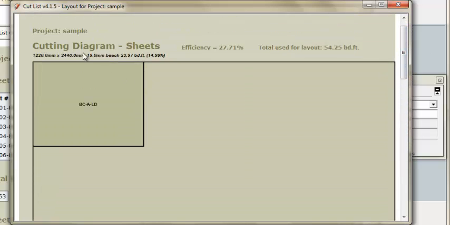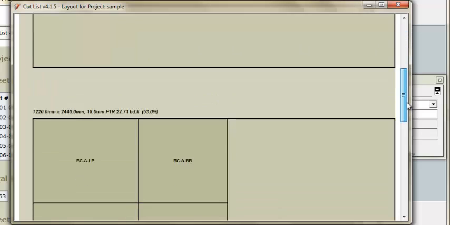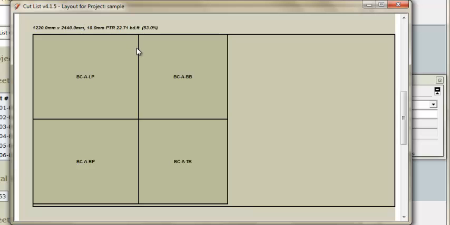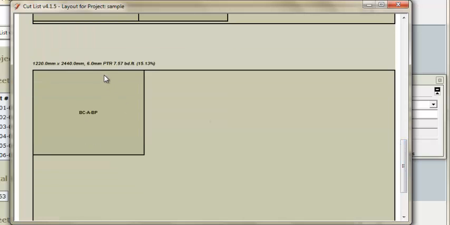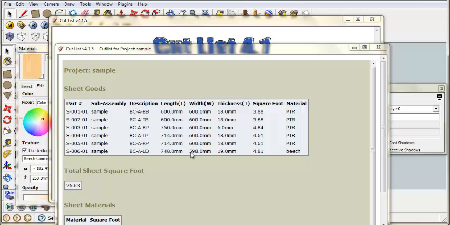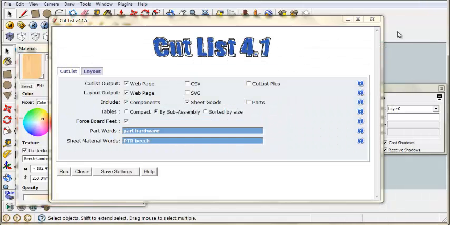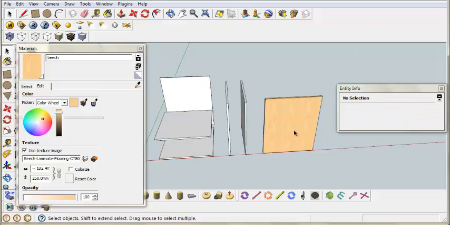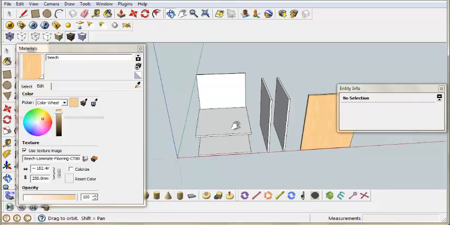Now from the description you'll have 1, 2, something like that, 19 mil beach. So this one is the actual 19 millimeter beach sheet, and this one is the 18 mil white particle board that you're gonna use for this, and this one is a 6 millimeter thick white particle board. Now from that it will also create this simple list, but the sub-assembly is going to be based on the title of your format. We'll change that later. And next, what I'm going to do is now assemble the entire thing.